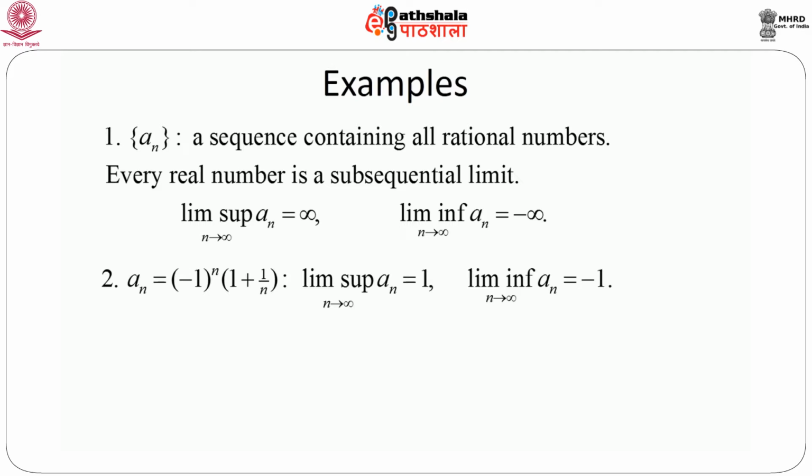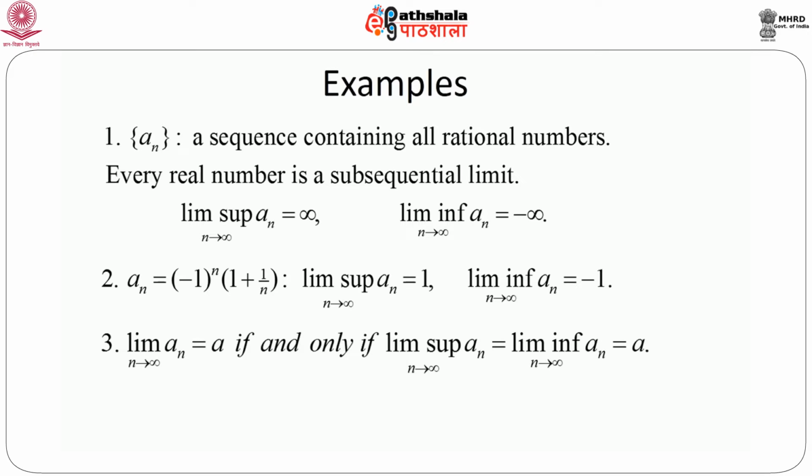That means if we consider a subsequence which corresponds only to the odd numbers of n, then that will converge to minus 1. And if we consider a subsequence that corresponds only to the set of even integers, then the limit would be 1.